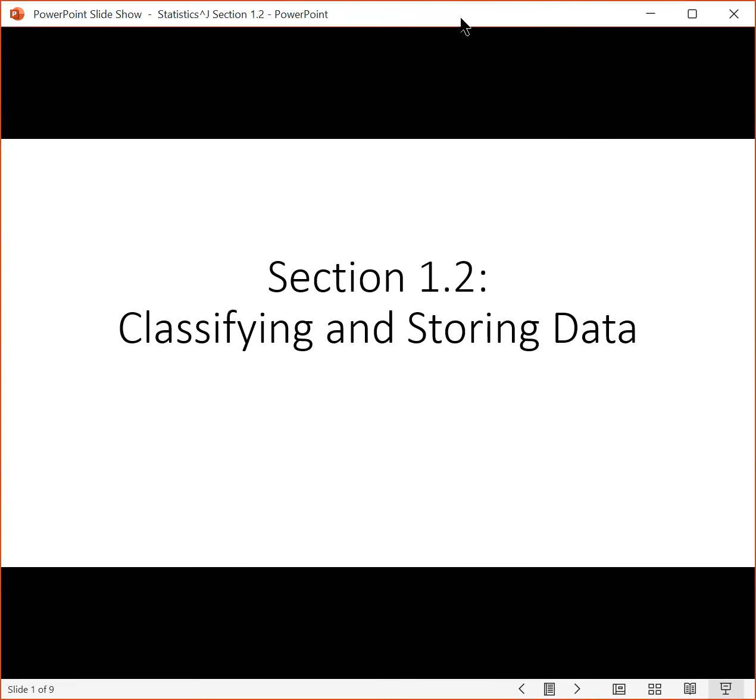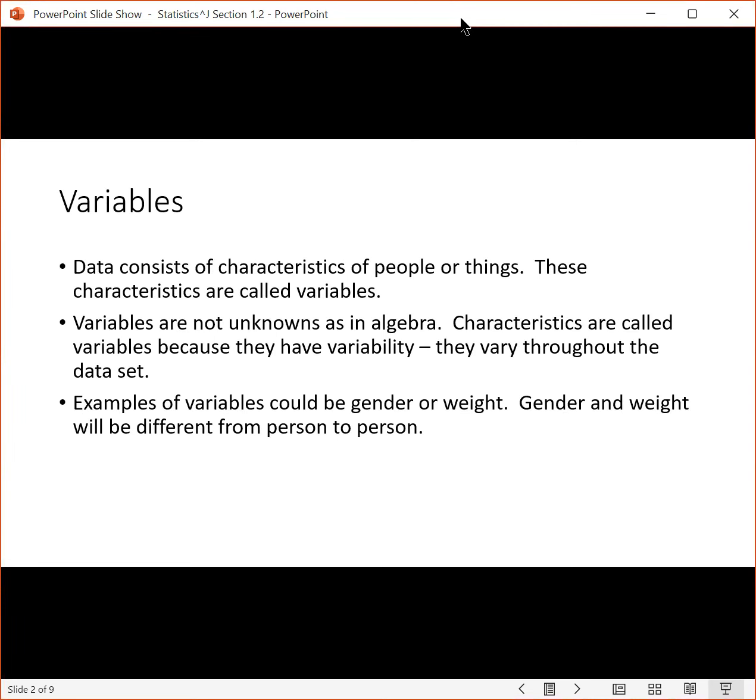Hello. In this video, we are going to cover section 1.2, which is on classifying and storing data. Data consists of characteristics of people or things. We call these characteristics variables. Variables are not unknowns as in algebra. Characteristics are called variables because they have variability. These are things that vary throughout the data set.